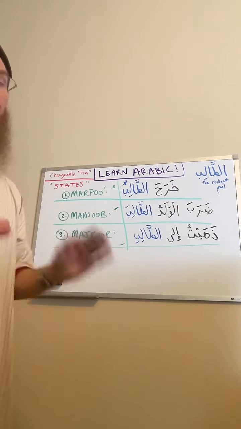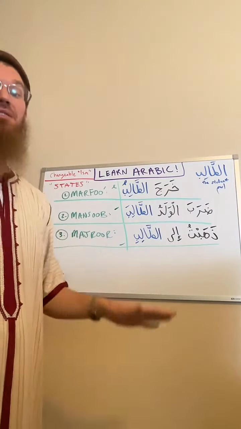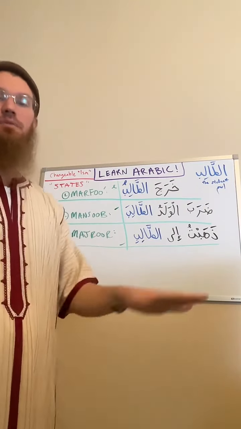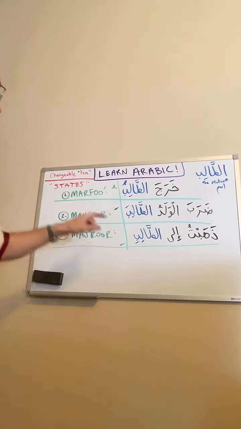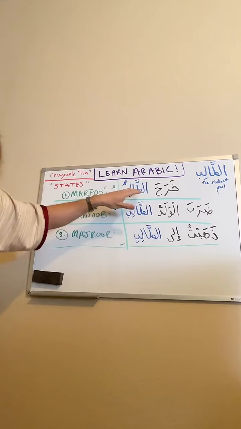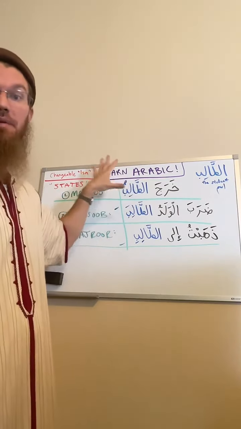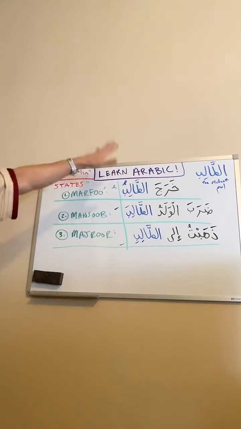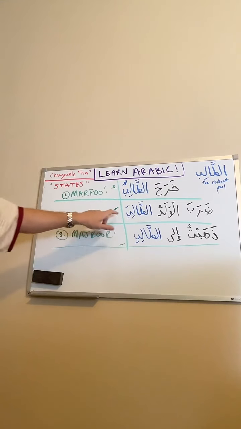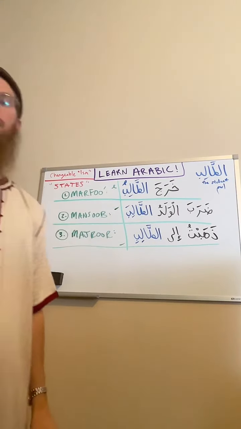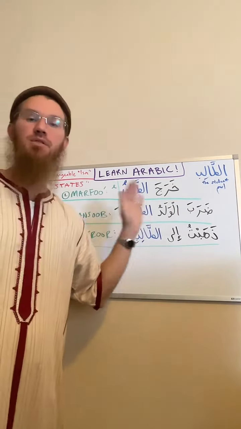By default, an ism is going to end with dhamma, okay? That's the default. Unless there's something making it take something else, an ism is going to end with dhamma. In this lesson, we're learning that is called marfu'. That means that it is in a state of marfu'. This will help us speak about it. This will help us mention what state this is in. It's in a state of marfu'. The second type is called mansub. This is when it takes a fatha. If we see an ism taking a fatha, that means it's in a state of mansub.